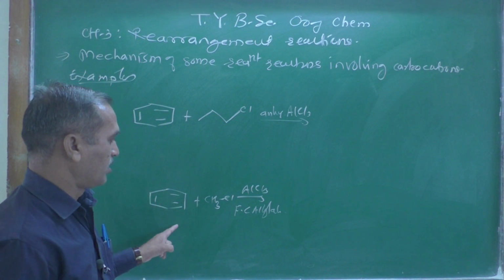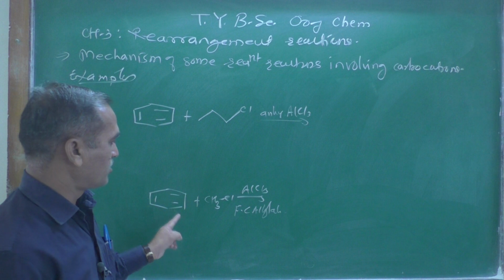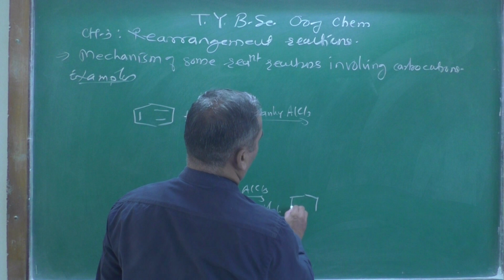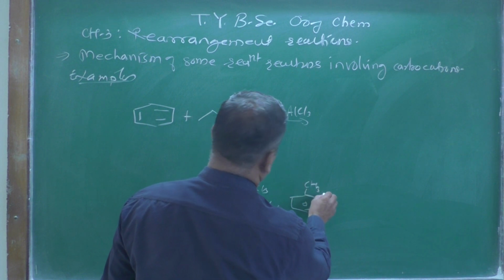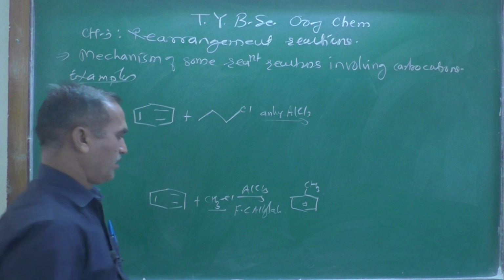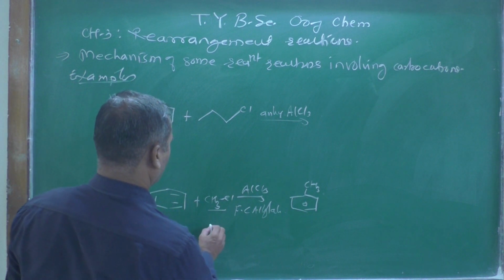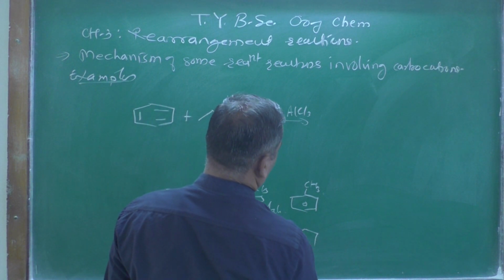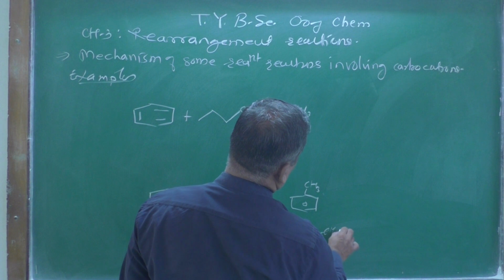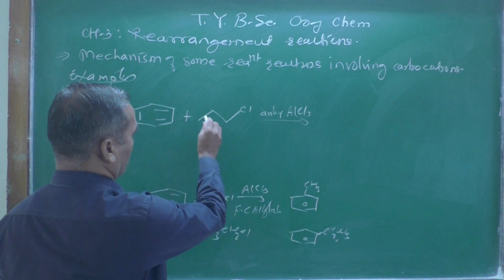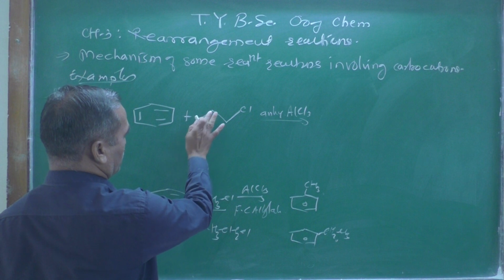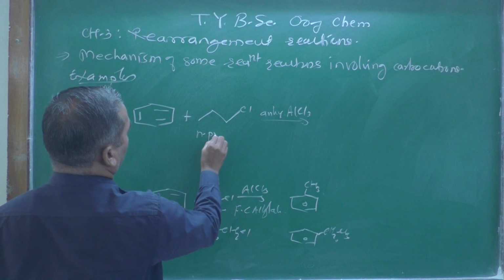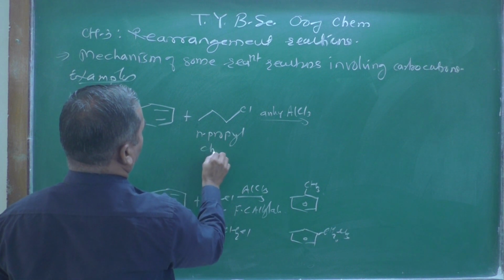What is happening here? This AlCl3 reacts with this CH3 and we generally obtain this toluene, right? And suppose instead of methyl chloride, you take ethyl chloride CH3CH2Cl, still you will get the compound ethyl benzene. But here you know that CH3CH2CH2Cl is called N-propyl chloride.